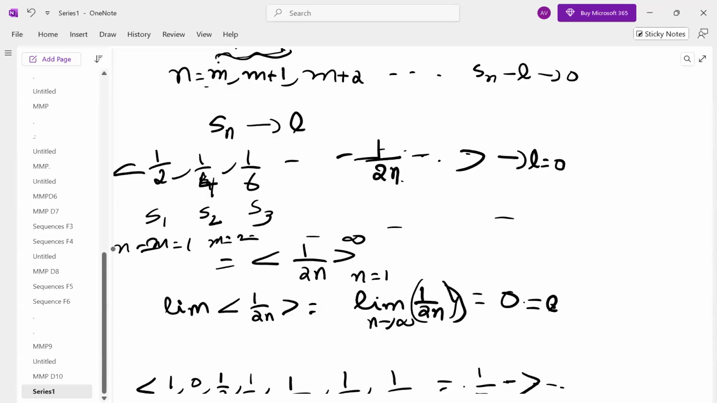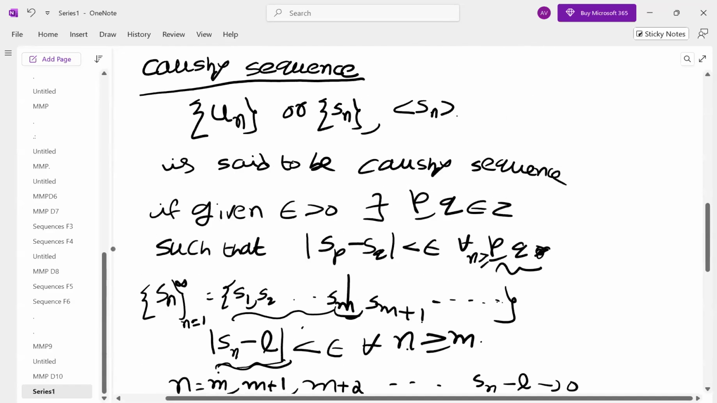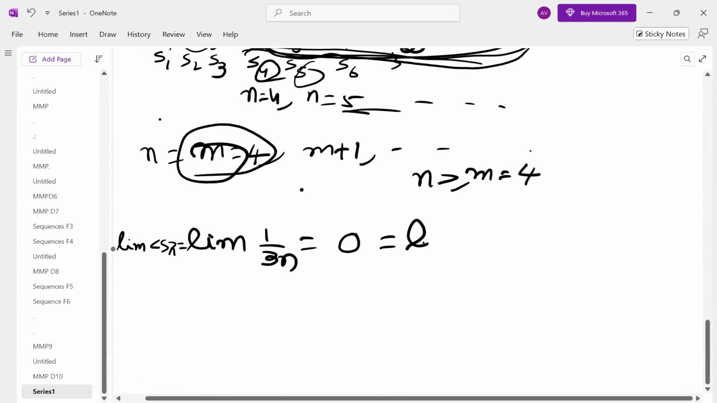But whereas here m is 1, here m takes many values, the least value is 1. So here the m value is 4, we take from 4 onwards, it is following. This is what is called the limit of the sequence.